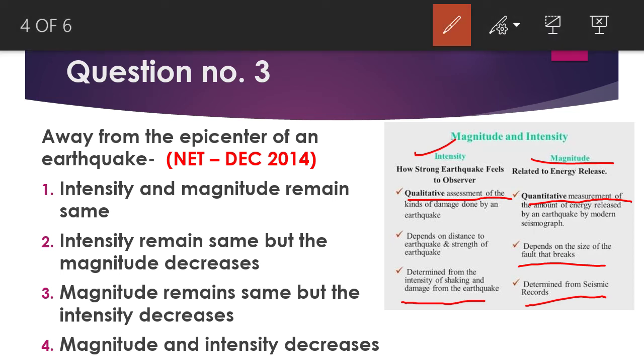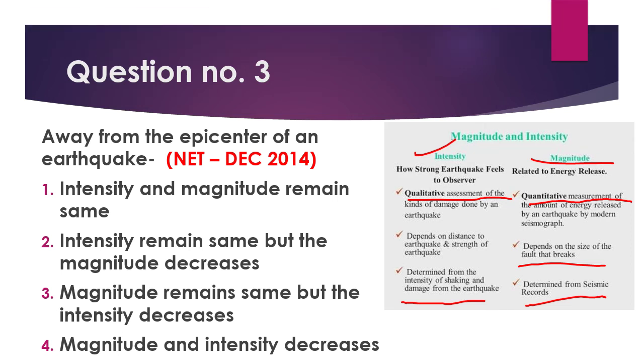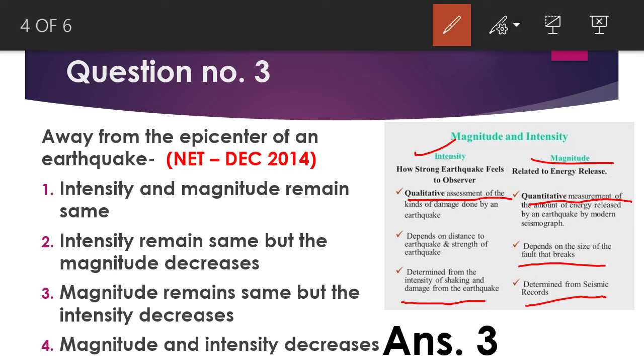Now we can see our options. The first one is intensity and magnitude remain the same, which will not happen. The second is that as we move away from the epicenter, intensity remains the same but magnitude decreases. The third option is magnitude remains the same but intensity decreases, and the fourth is magnitude and intensity both decrease. So your third option is the right answer, as magnitude remains the same. As I have already told, magnitude depends on the size of the fault, but intensity depends upon the distance from the epicenter. So as we move far away from the epicenter, the intensity decreases.